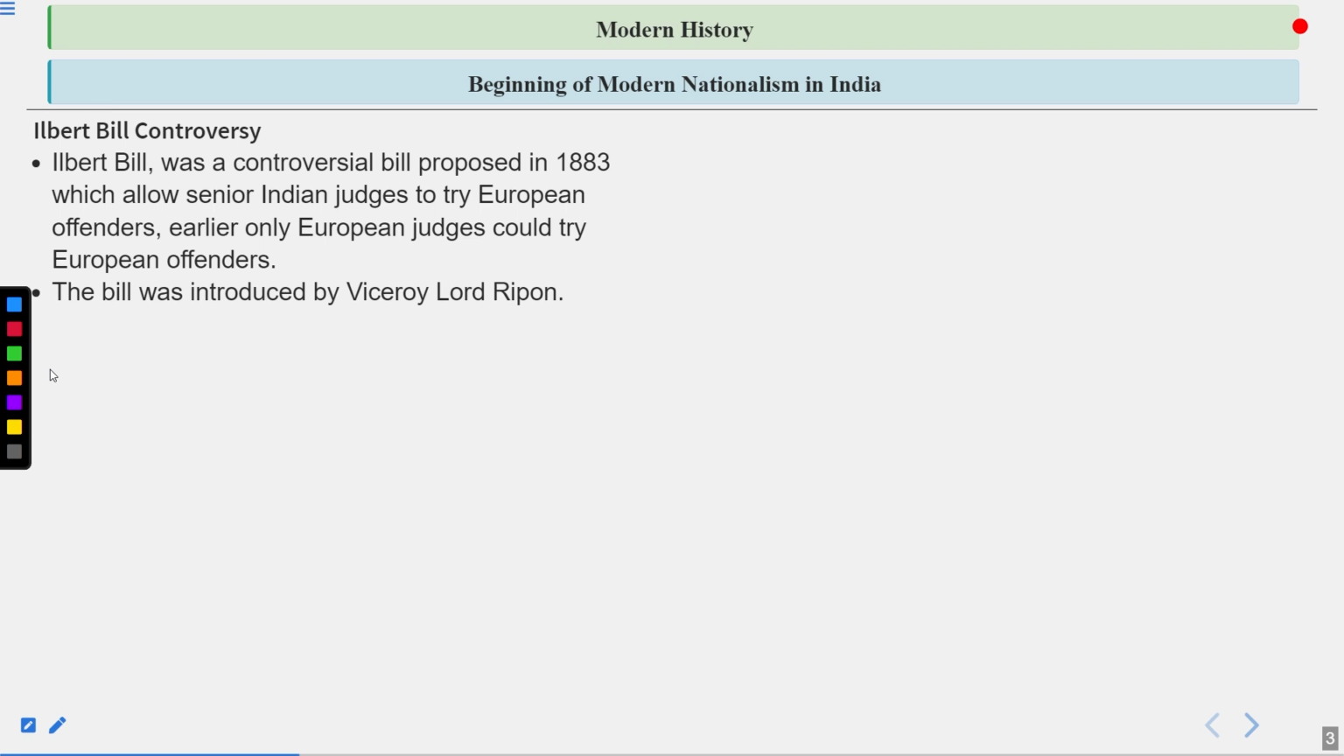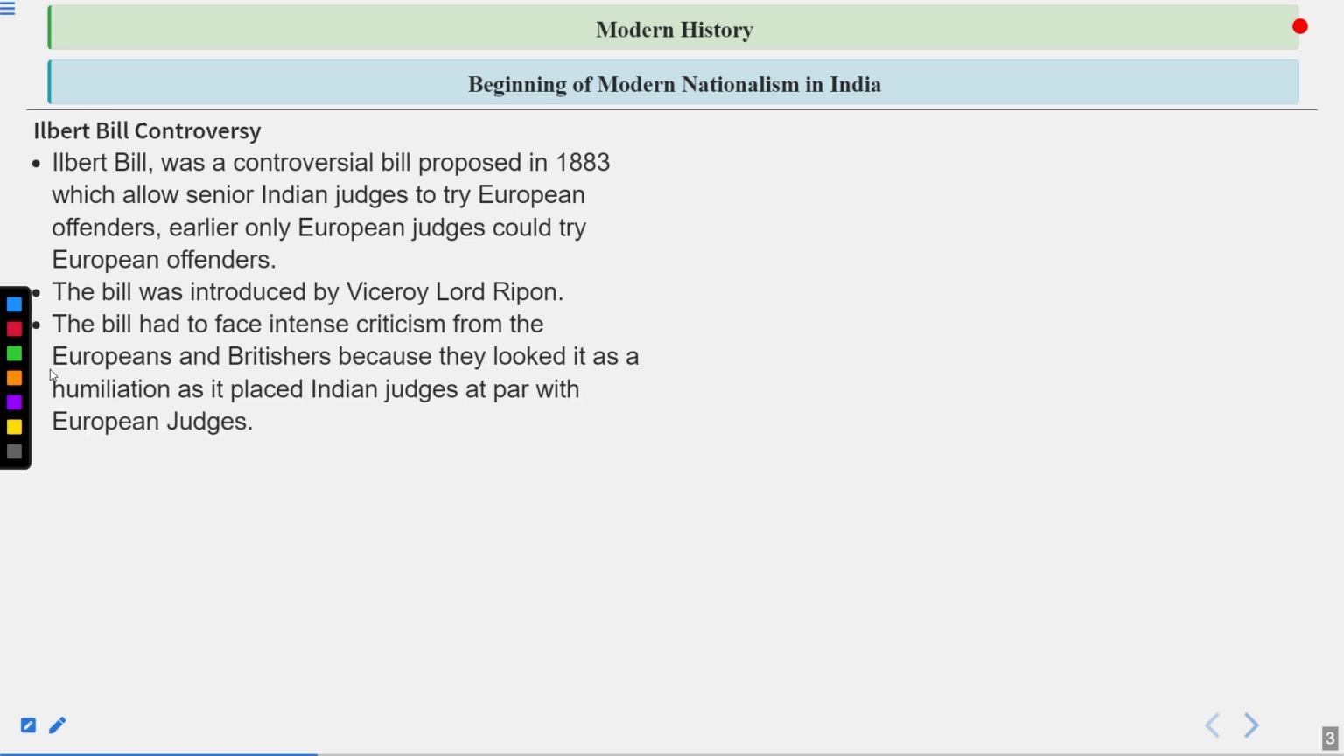The bill was introduced by Viceroy Lord Ripon. Lord Ripon, I hope you know, was famously known as the father of local self-government in our country. Lord Ripon was also famous for one more thing: he officially started the census of India. We know that the census was started as a pilot project by Lord Mayo, but officially it was started in 1881 by Lord Ripon.